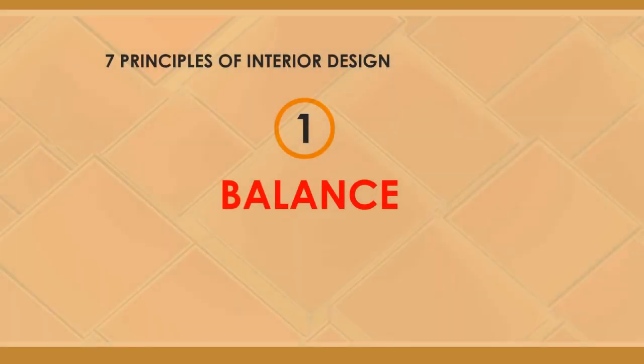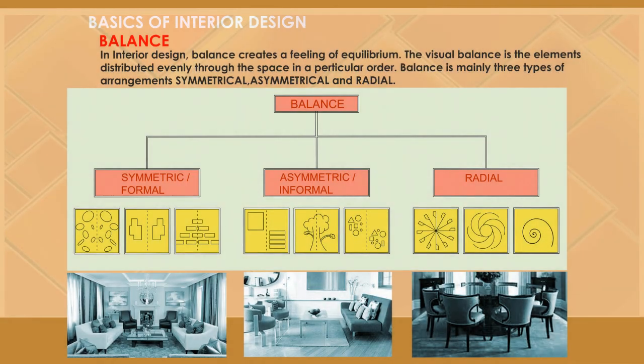One. Balance. Balance is one of the main items in the principles of interior design. Balance creates the feeling of equilibrium. Visual balance is when elements or objects are distributed evenly through the space in a particular order. Balance is mainly of three types of arrangements: symmetrical, asymmetrical, and radial.